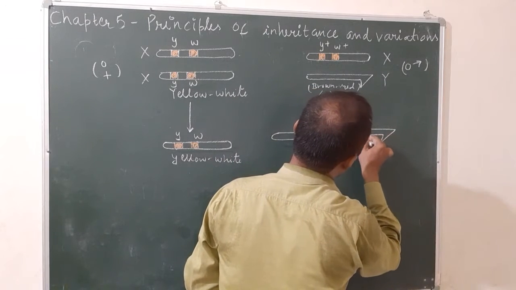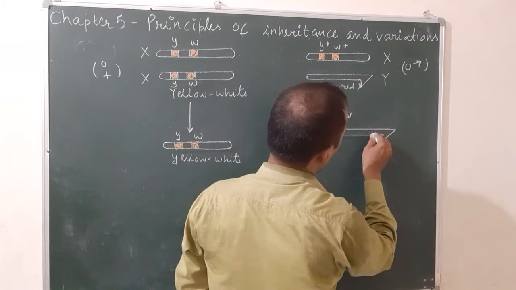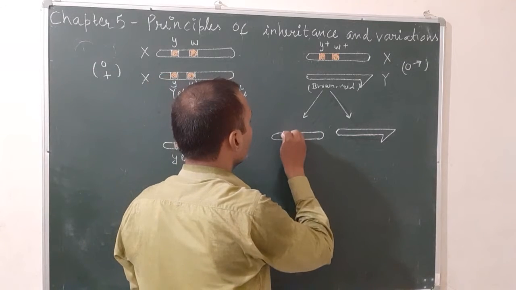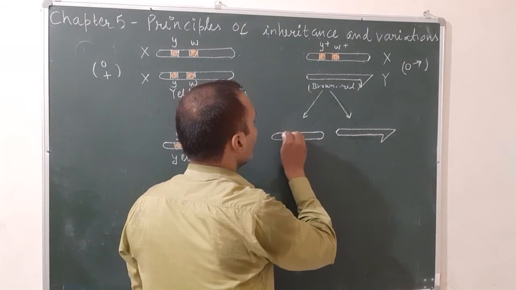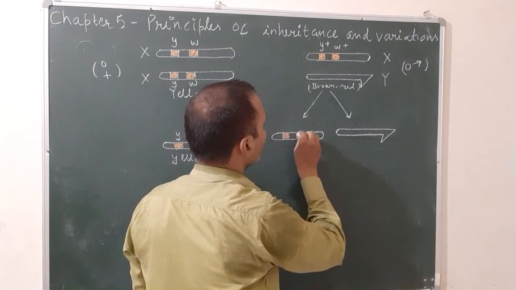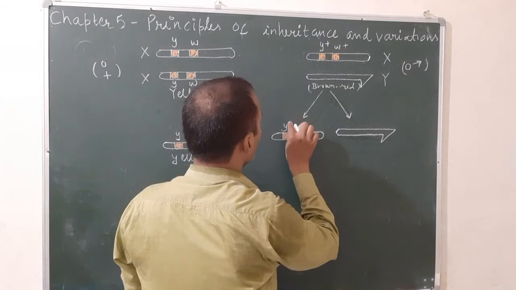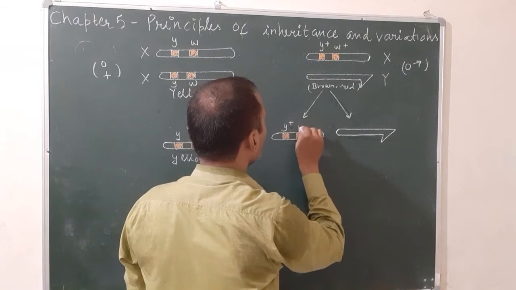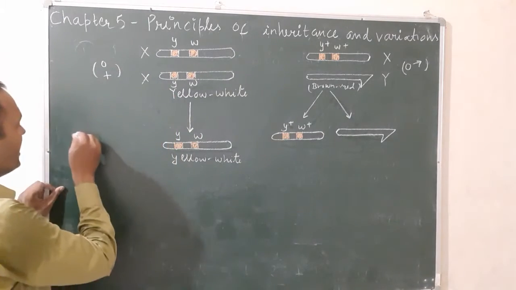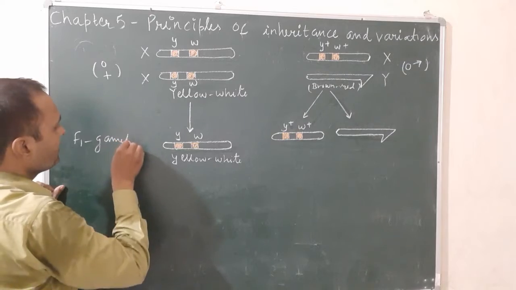This curved chromosome represents the Y chromosome. The male produces two types of gametes, whereas the female produces only one type of gamete because the chromosomes are the same. Okay, these are the F1 first generation gametes.